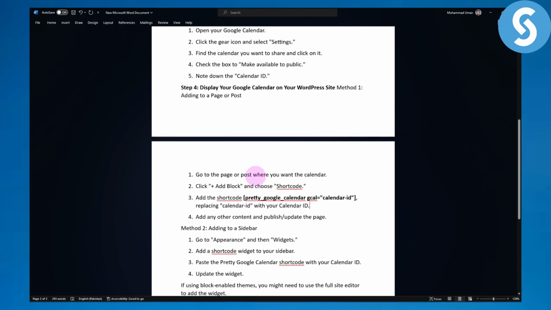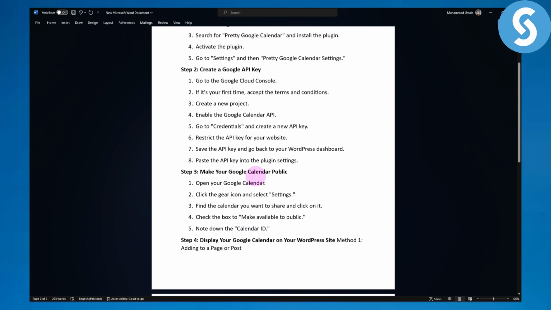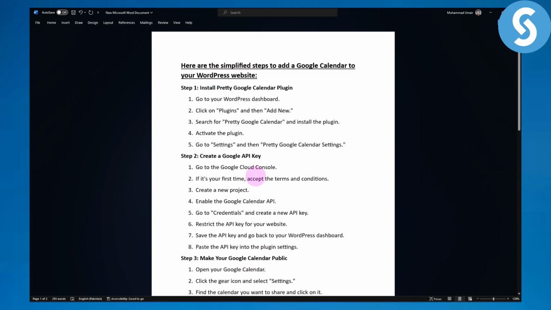And that's pretty much it. Now our calendar is live and good to go. So these were some steps to incorporate Google Calendar onto your WordPress website. I really hope you found this couple of steps pretty simple to follow.